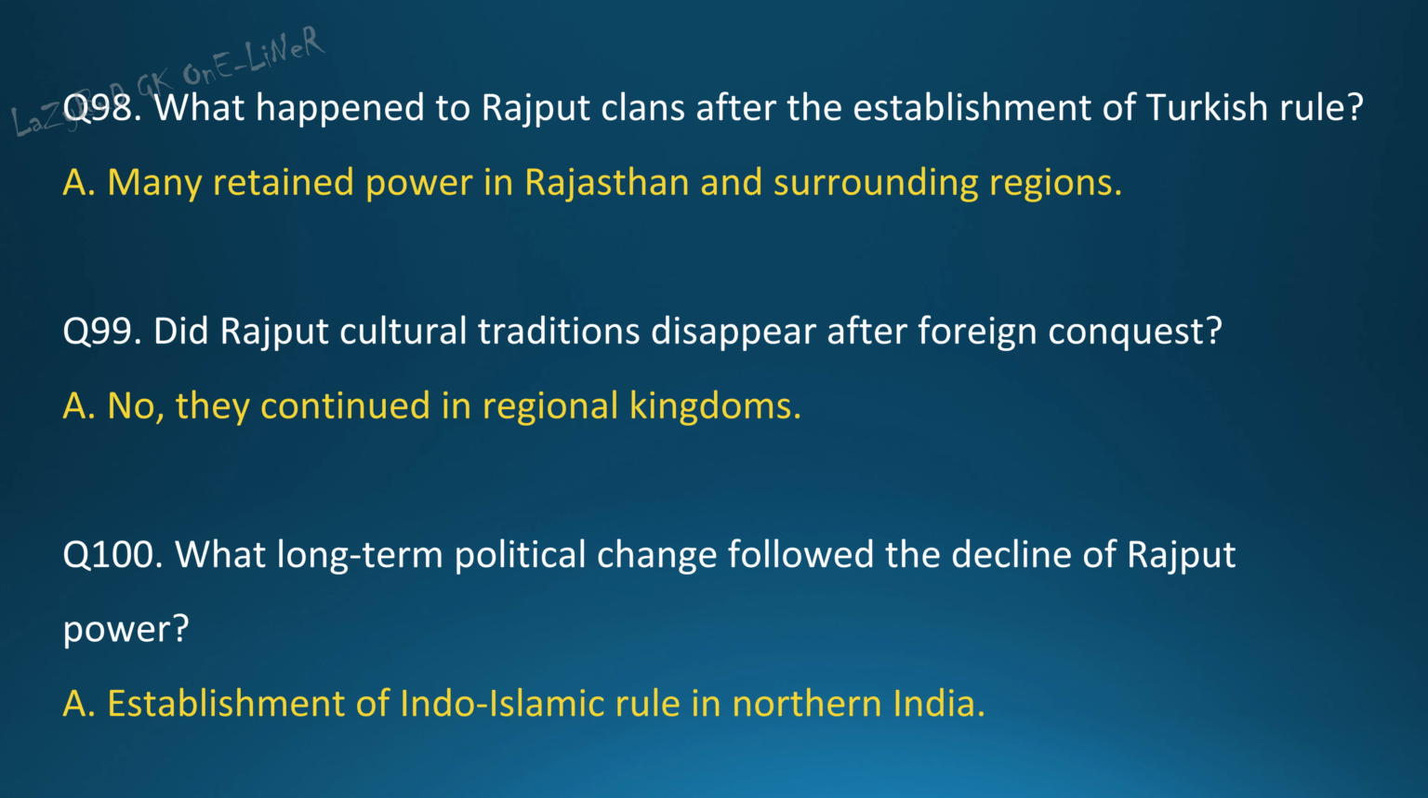Question 98. What happened to Rajput clans after the establishment of Turkish rule? Answer. Many retained power in Rajasthan and surrounding regions. Question 99. Did Rajput cultural traditions disappear after foreign conquest? Answer. No, they continued in regional kingdoms. Question 100. What long-term political change followed the decline of Rajput power? Answer. Establishment of Indo-Islamic rule in northern India.